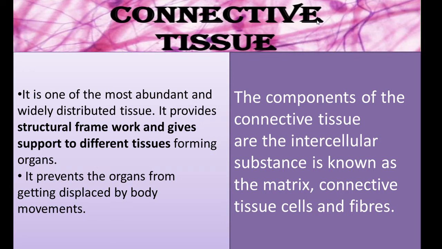Here the intercellular substance is the matrix. The matrix is a jelly-like substance which connects one cell to another cell. The group of cells forms the tissues, and there are also the fibers, which are nothing but proteins.